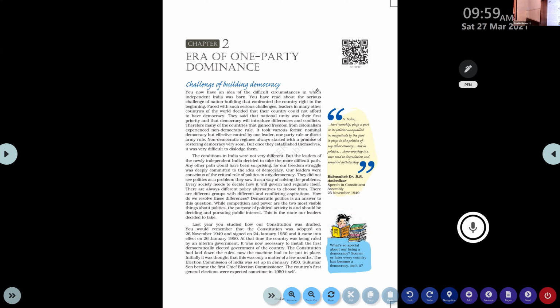So for conducting elections in India, there is a commission set up by the government, termed the Election Commission of India. Sukumar Sen, underline, Sukumar Sen became the first Chief Election Commissioner of India.